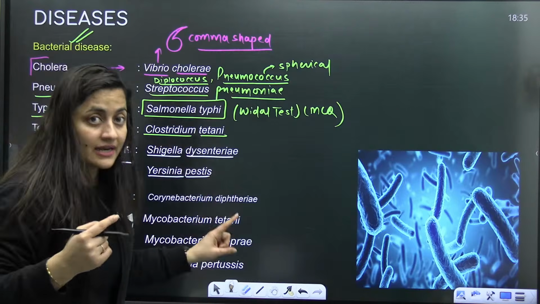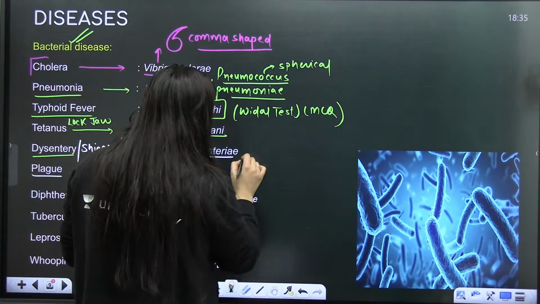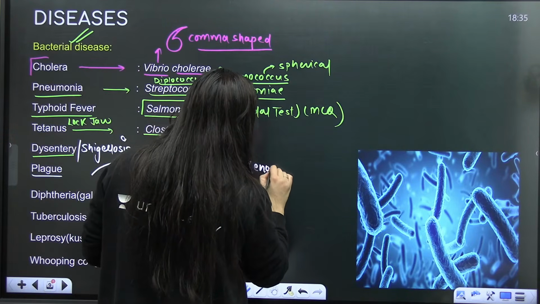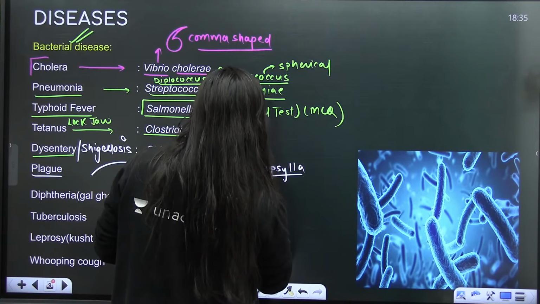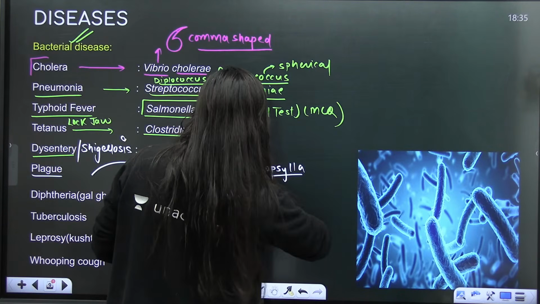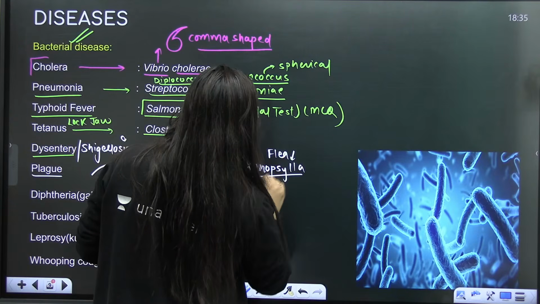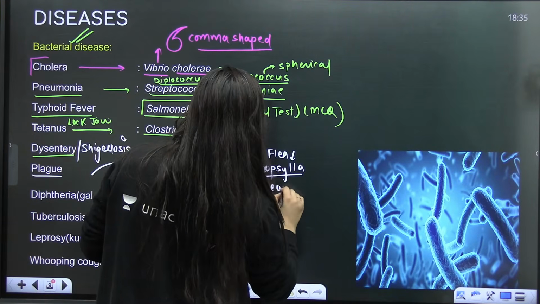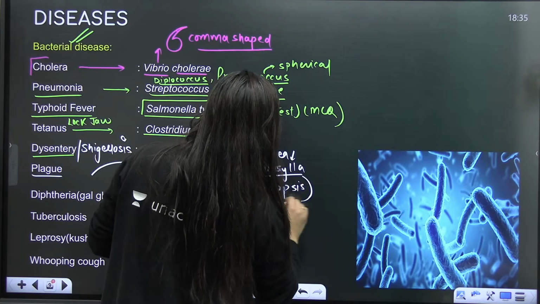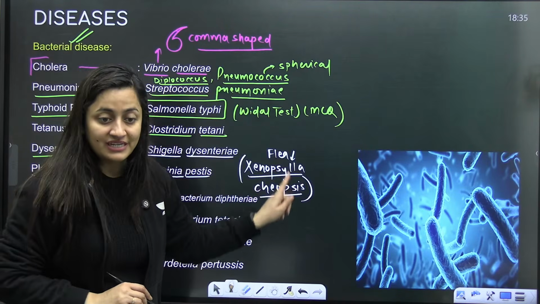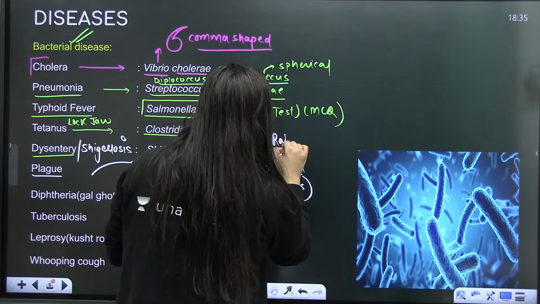You know that even the rats help in spreading it through a flea. That flea name is Xenopsylla cheopis. That is the flea that helps in spreading this. So cheopis is the flea, and Yersinia pestis is the bacteria that causes it. It is the rat flea that helps in spreading this disease.